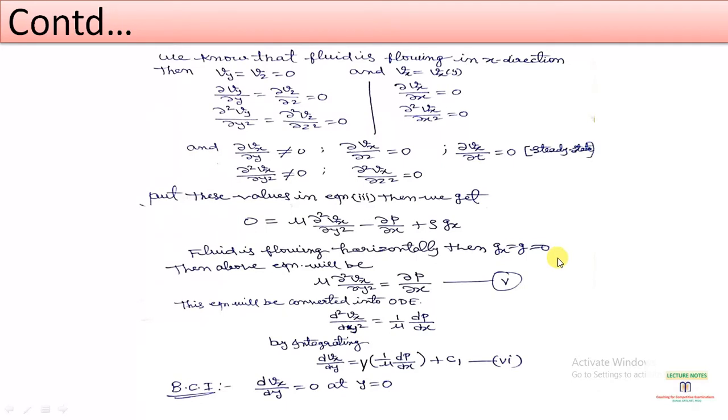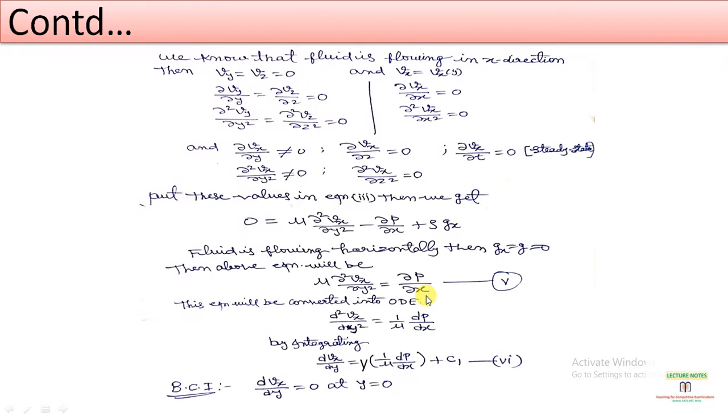If fluid flows between two parallel plates in the vertical upward direction, we use Gx equals minus G. If fluid flows vertically downward, we use Gx equals plus G. But in this case Gx equals 0. So we put this value in this equation, and we get mu del square Vx by del y square equals del P by del x.